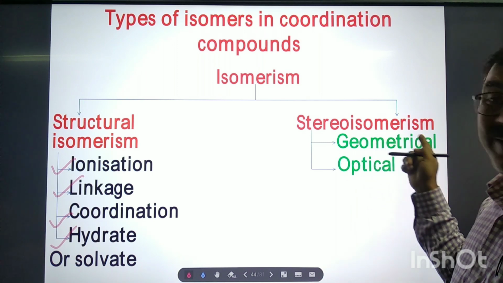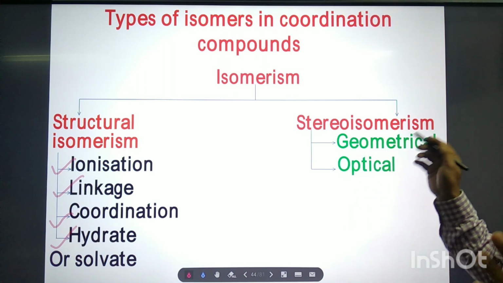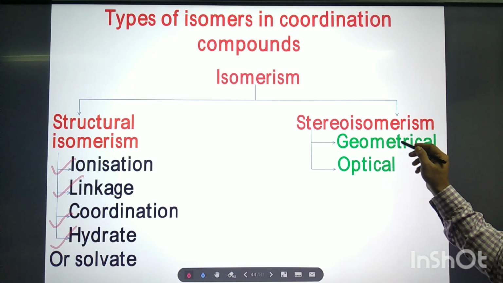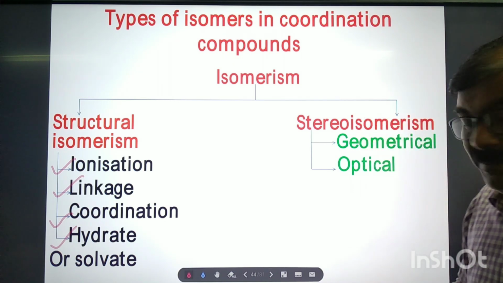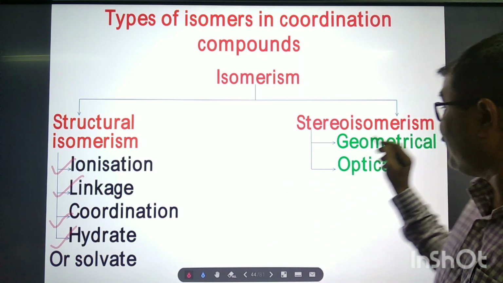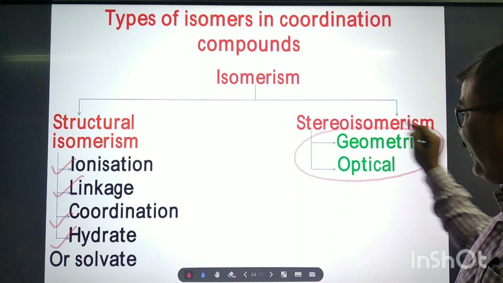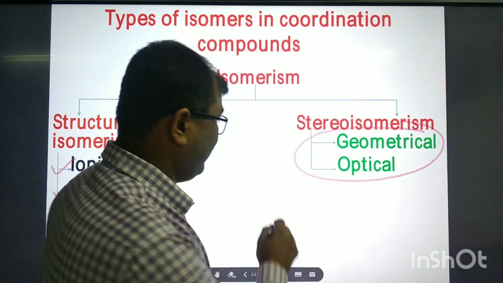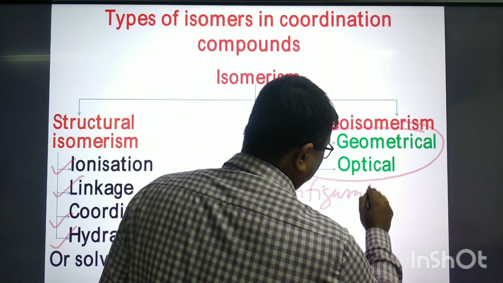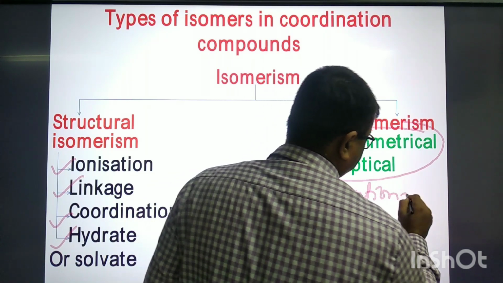Now, stereoisomerism in coordination compounds. Mainly we will discuss geometrical isomerism and optical isomerism. These are actually configurational isomers.